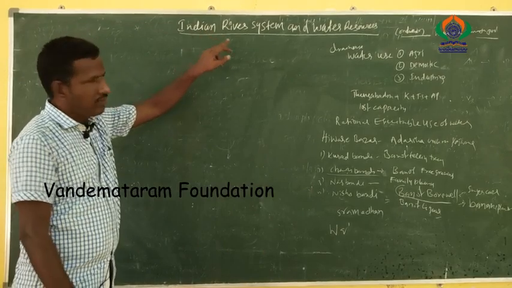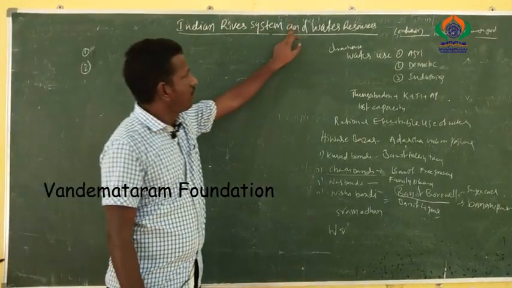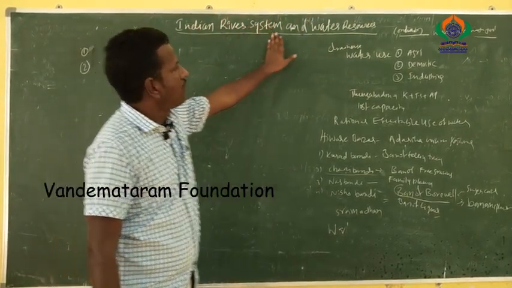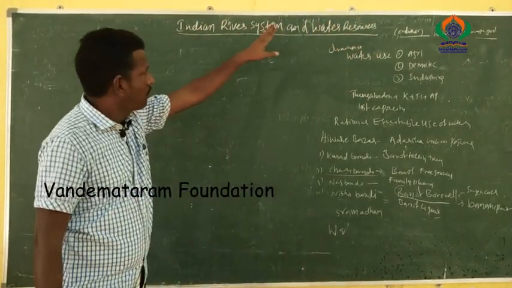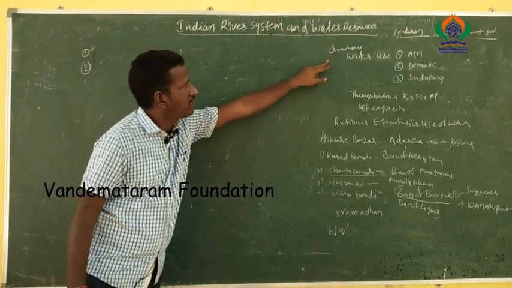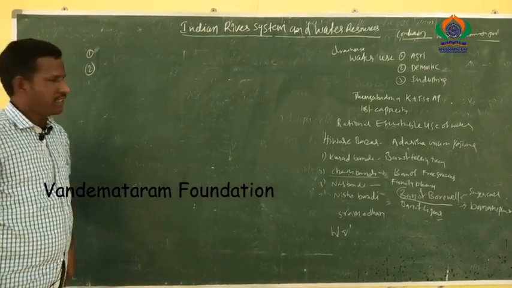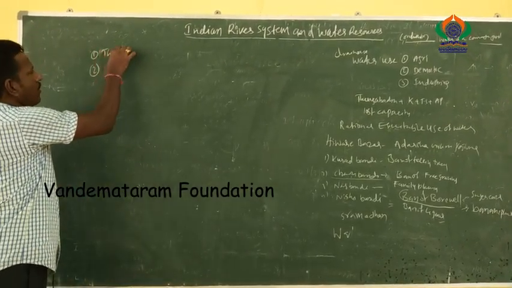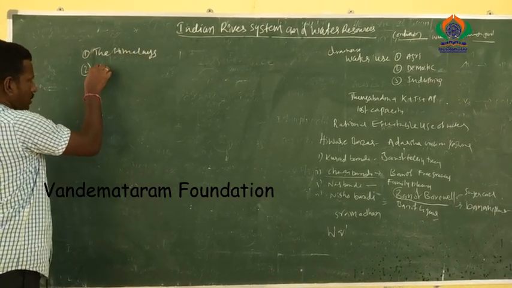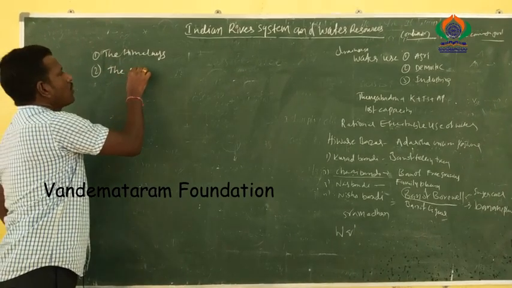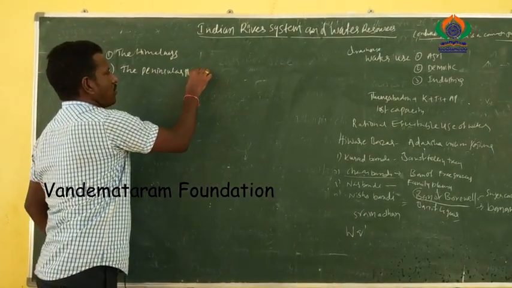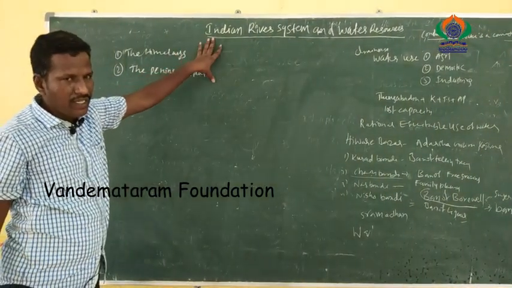Today we are going to discuss the Indian river system and water resources. The topic is the Indian river system and water resource system. Water is the most important phenomenon. Everyone needs water. The Indian drainage system is divided into two major categories: the Himalayan and the peninsular plate.